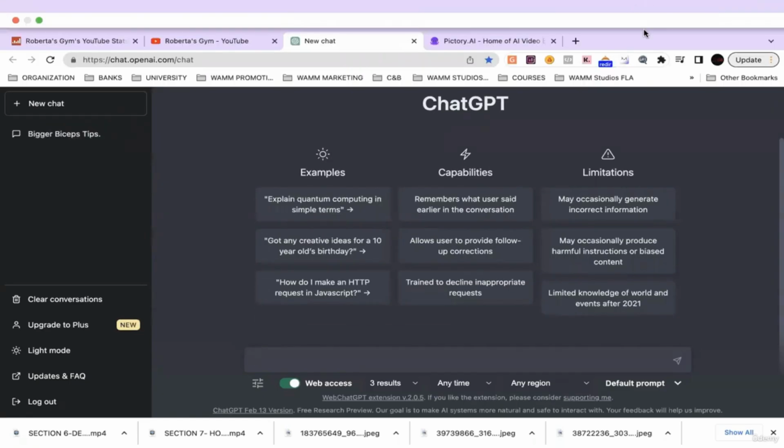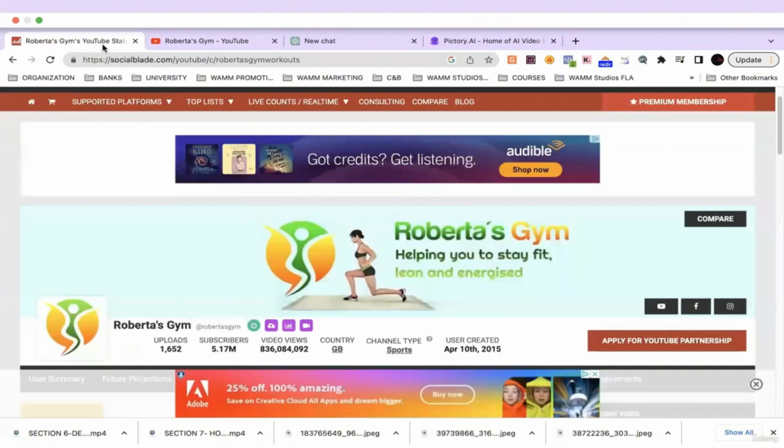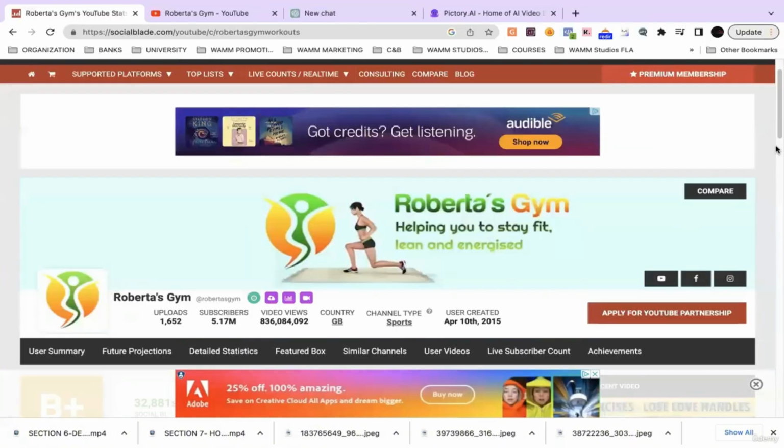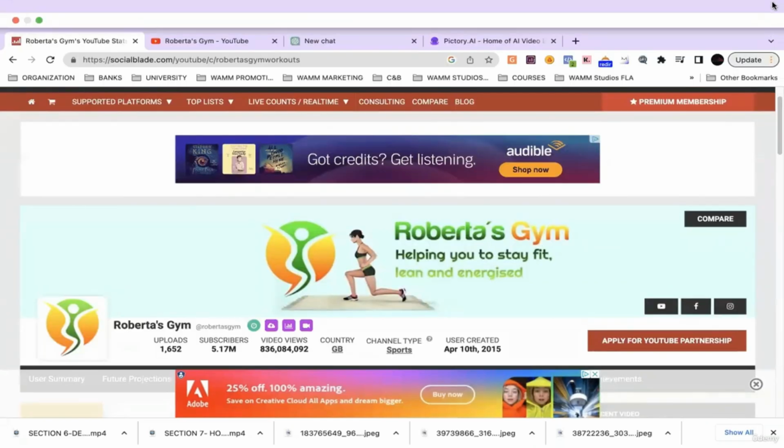The first platform I'm going to share with you guys is called Social Blade. Social Blade allows you to see an estimate of what other YouTube channels could potentially be making.